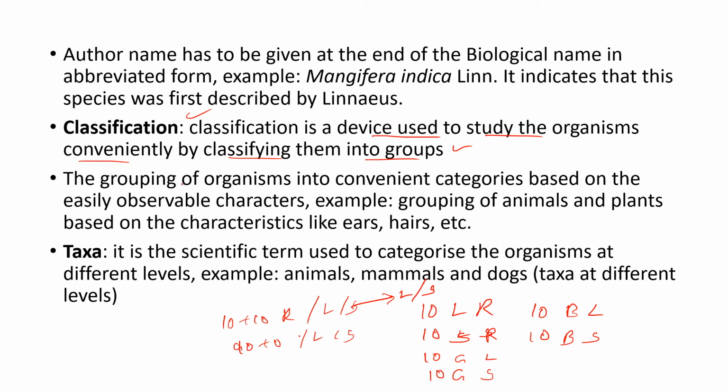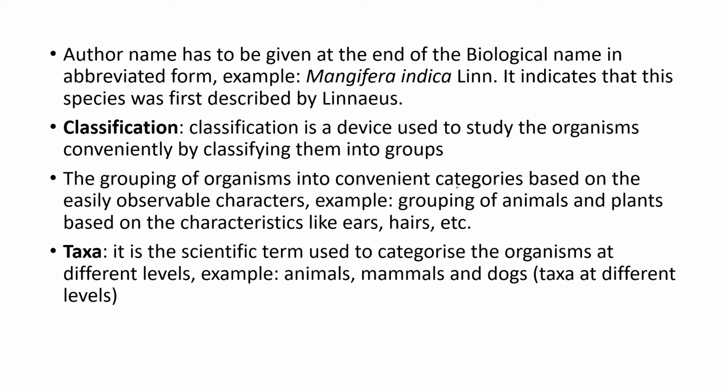Classification is nothing but the grouping of organisms into convenient categories based on easily observable characteristics. For example, animals which have ears and hair on their body are placed in one category, and plants which are not movable and are green in color are placed in another category, and so on.